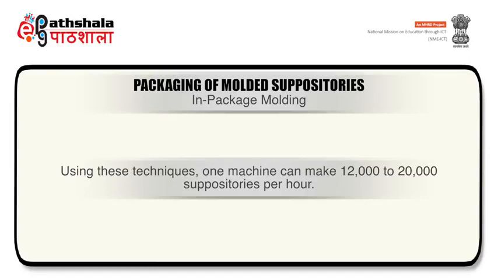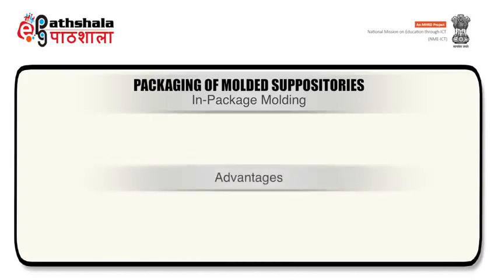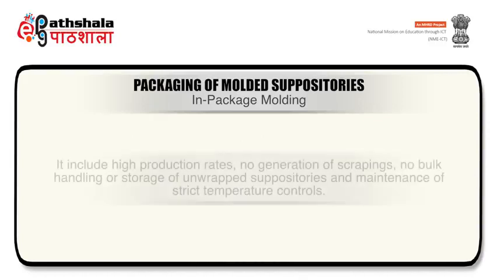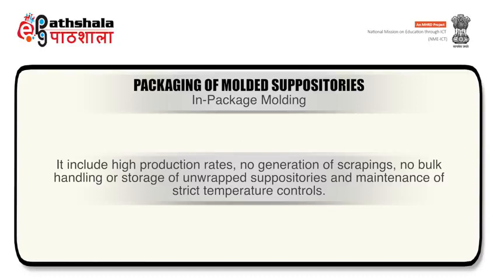Using these techniques, one machine can make 12,000 to 20,000 suppositories per hour. Now the advantages of in-package molding. In-package molding offers many advantages including high production rates, no generation of scrapings, no bulk handling or storage of unwrapped suppositories, and maintenance of strict temperature controls.